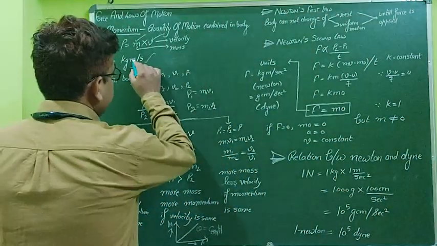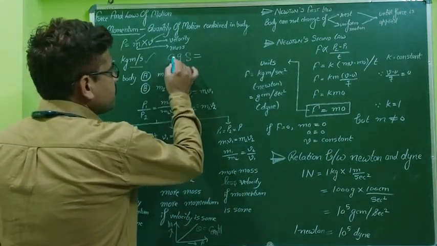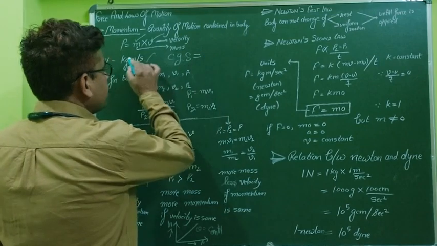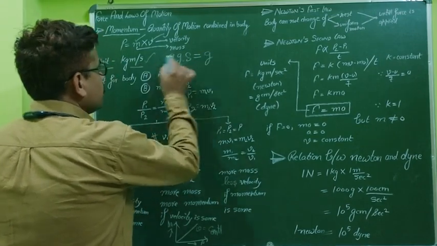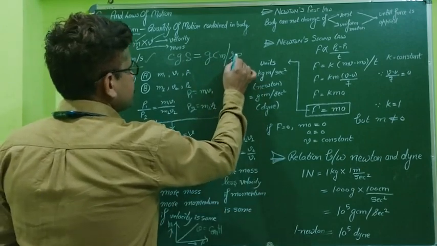This is the unit in the SI system. In the CGS system, that is centimeter gram second, kilogram is replaced with gram, meter is replaced with centimeter, and per second stays.